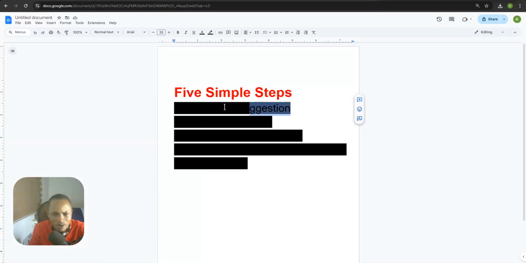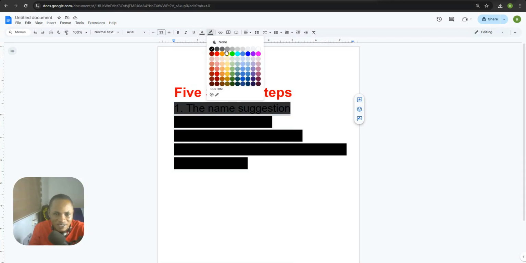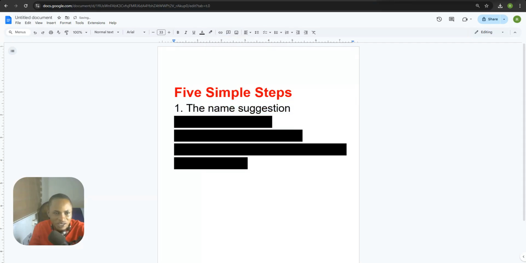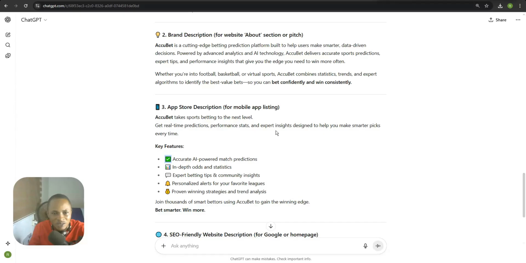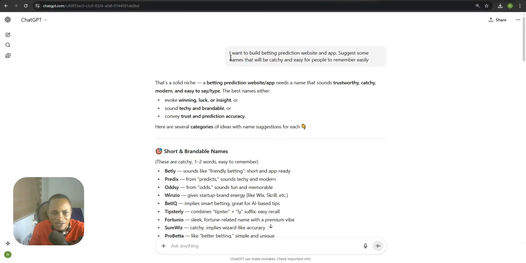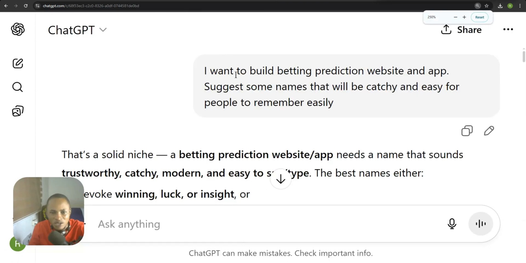So step number one over here is the name suggestion of the app that you want to create. This is very simple, and most people find this very complicated whenever they are trying to do that. So for the name suggestion, I do recommend you go with ChatGPT. What I did was tell ChatGPT, let me zoom in, that I want to build a sports prediction website and app, and I asked for names that will be catchy and easy for people to remember.